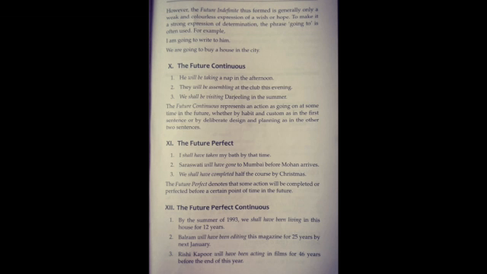The next one is the future perfect tense. The future perfect tense is used to talk about actions that will be completed by a certain future time. Earlier we were talking about future continuous, where at that particular future time the action was continuing. Now the action is completed at the time of that future we are talking about. For example, I shall have written my exercises by then. By then is the future time we are referring to. Until then I am saying that I shall have written my exercises.